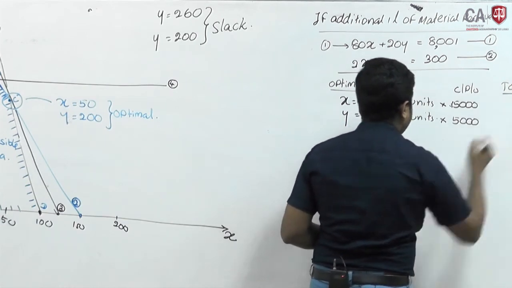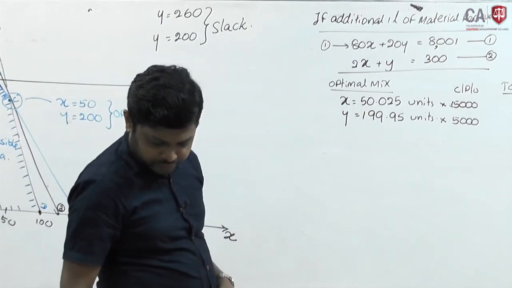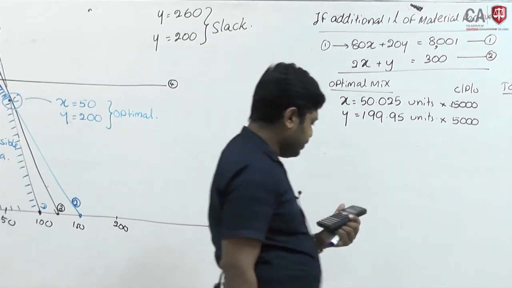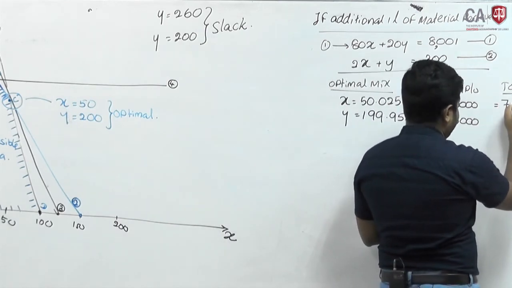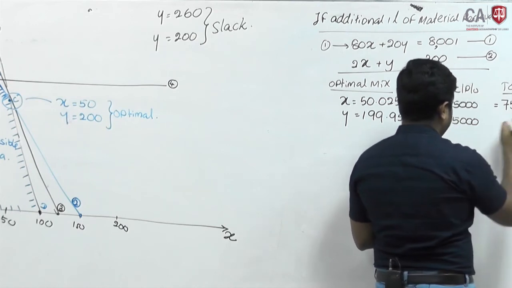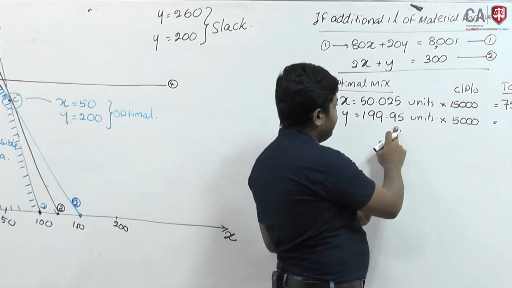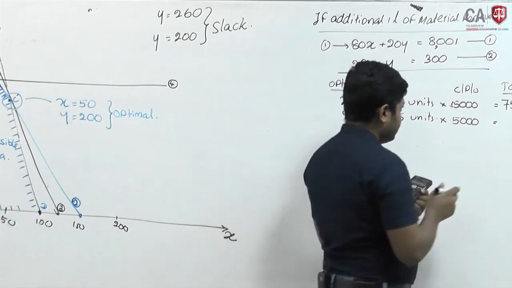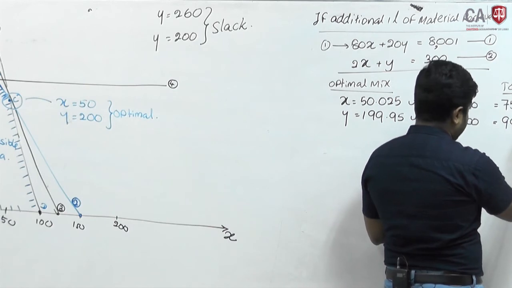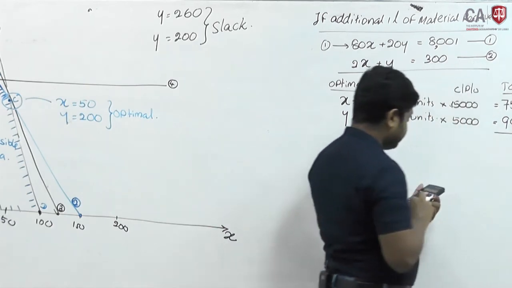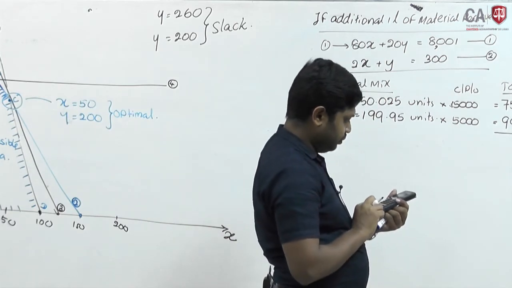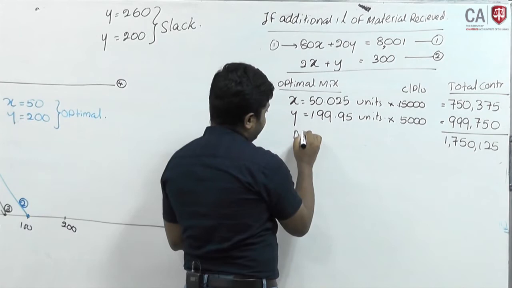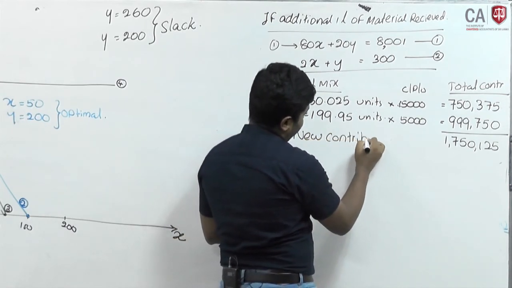Total contribution. 50.025 multiplied by 15,000 will be 750,375. 199.95 into 5,000 is 999,750. Altogether, one million 750,125. This is the new contribution.